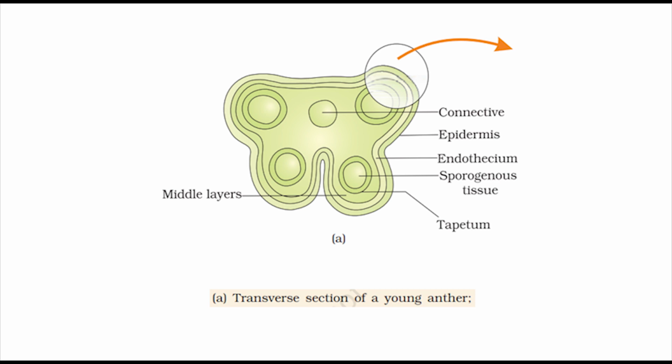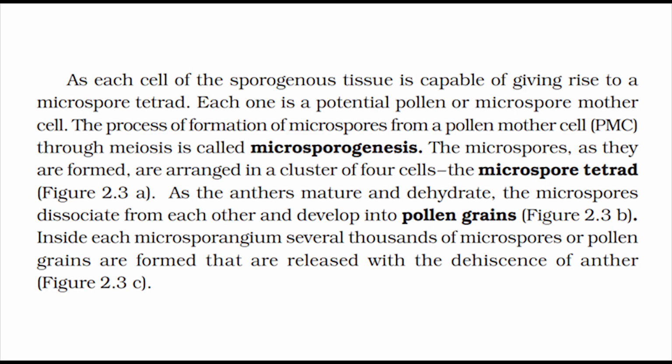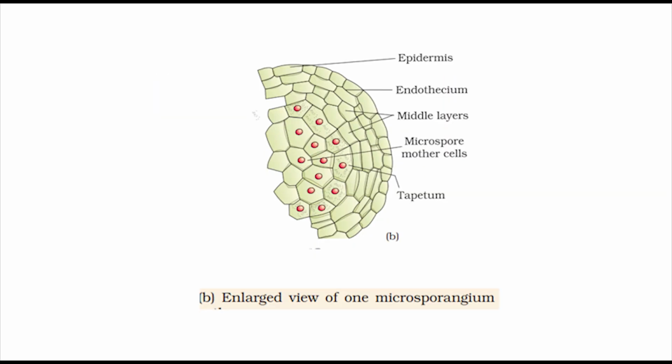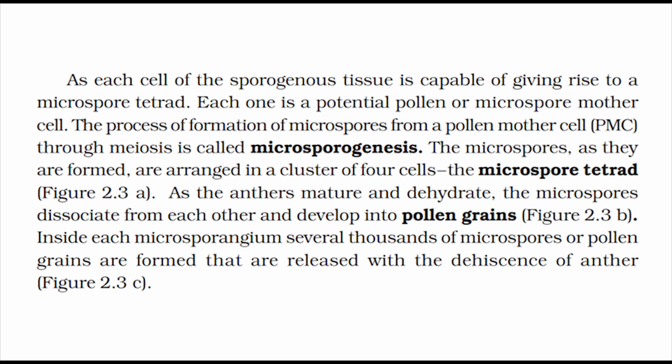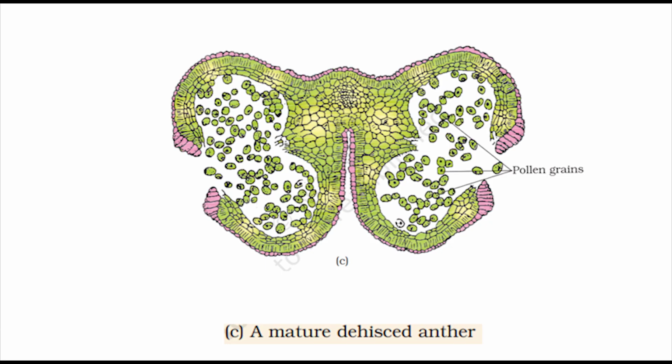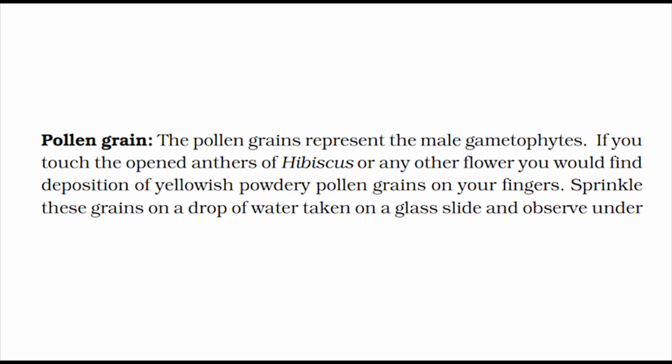As the anthers mature and dehydrate, the microspores dissociate from each other and develop into pollen grains, figure 2.3b. Inside each microsporangium, several thousands of microspores or pollen grains are formed that are released with the dehiscence of anther, figure 2.3c. Pollen grain. The pollen grains represent the male gametophytes.